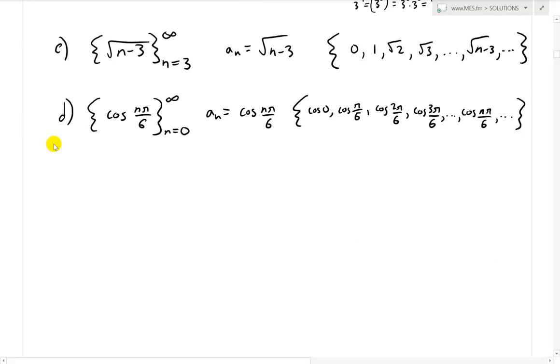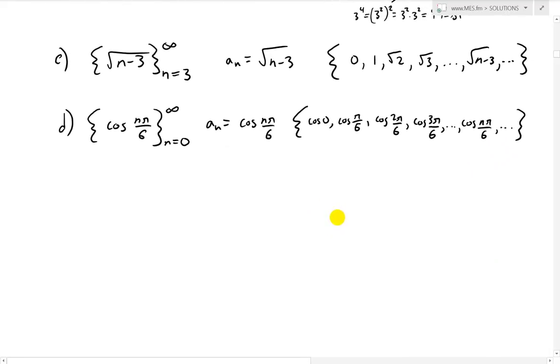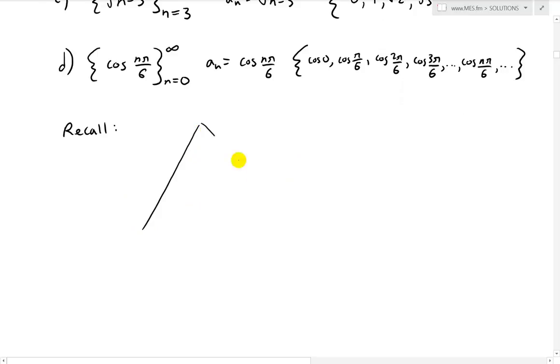And then close the bracket. Now to evaluate this numerically, just for completeness' sake, let's first recall the exact trig ratios, and we'll do that by the equilateral triangle. So I'll do the sides as 2, 2, and this can be 1, 1, like that.